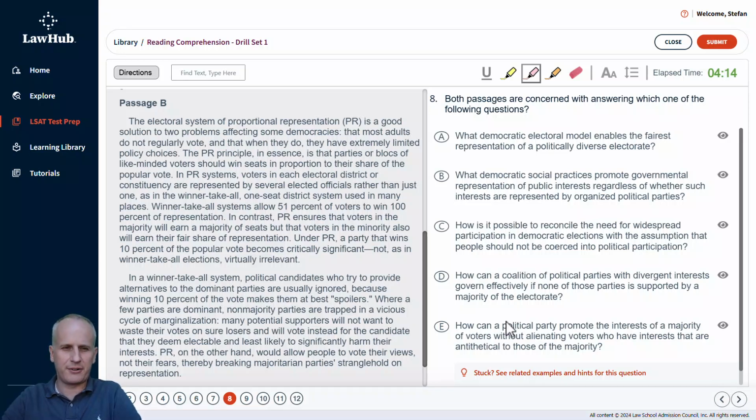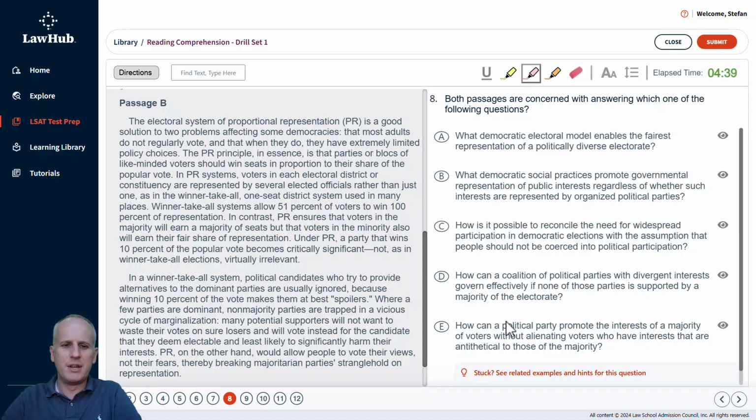So to start the first paragraph of passage B, the electoral system of proportional representation, or PR, is a good solution to two problems affecting some democracies: that most adults do not regularly vote, and that when they do, they have extremely limited policy choices. The PR principle, in essence, is that parties or blocs of like minded voters should win seats in proportion to their share of the popular vote.